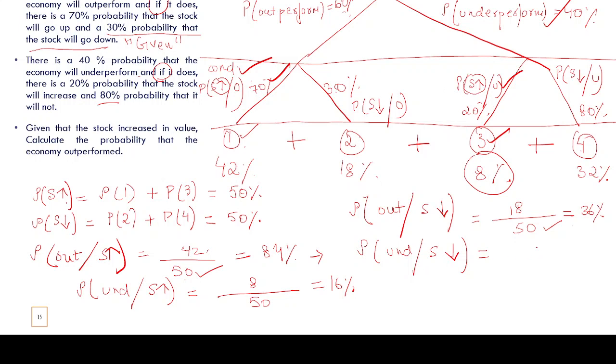And the next probability that we need to calculate is the probability of the economy underperforming given that the stock price has gone down. The stock price has gone down in 50 cases. Out of these 50 cases, the economy has underperformed in 32 cases. 32 by 50, 64%. So this is how you solve any question.